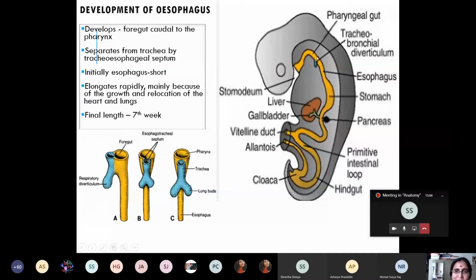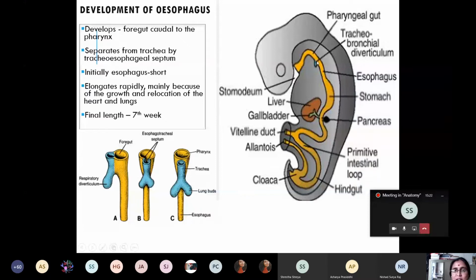And this esophagus, initially, there is a common opening between esophagus and this respiratory diverticulum. This is the respiratory diverticulum emerging from the ventral wall of foregut. We taught you this in the development of respiratory system in second semester.